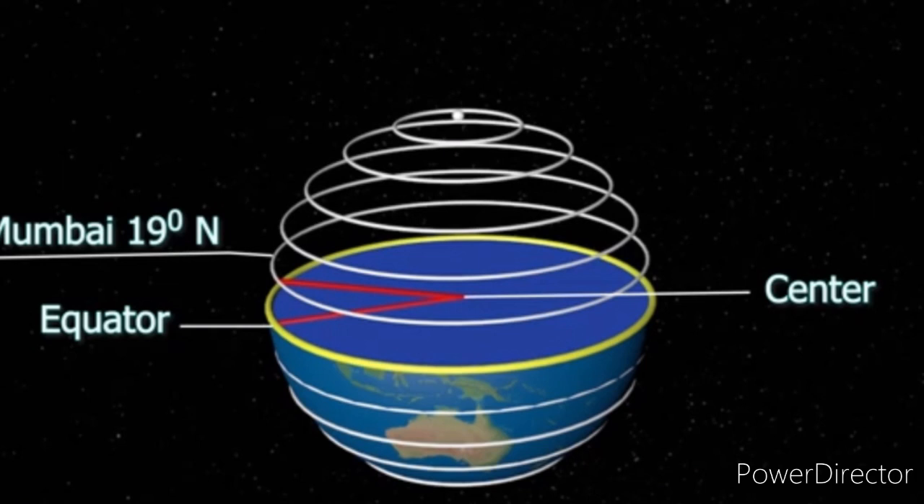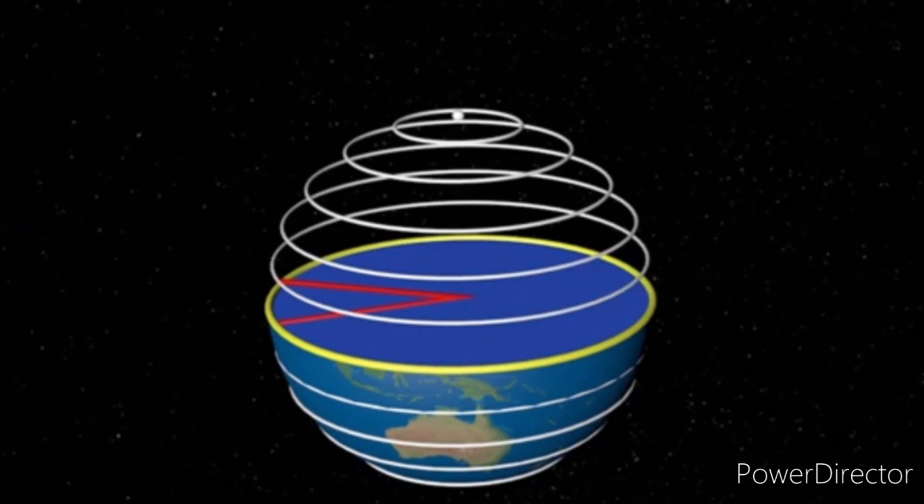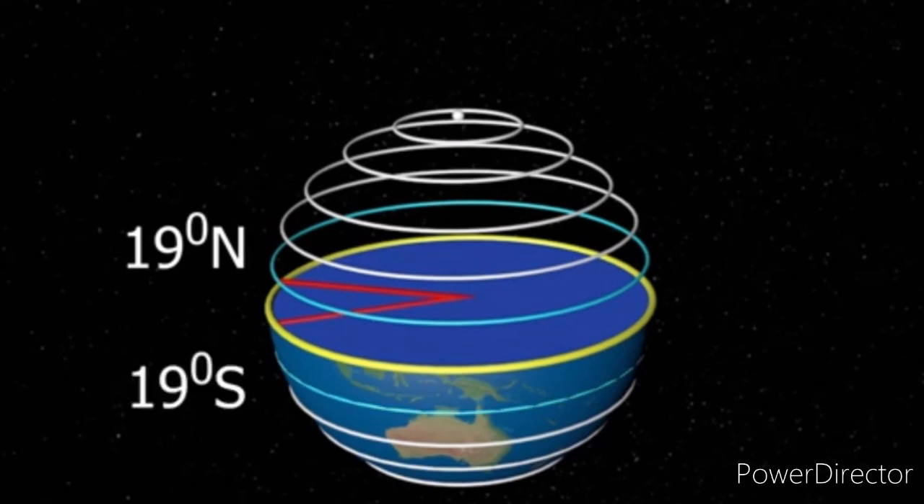Another angle of 19 degrees can be measured south of the equator. So, there are two 19 degrees, one in the north and the other in the south. So, this parallel of latitude is 19 degree north latitude. Now, any place or point on this parallel of latitude would form an angle of 19 degrees at the center, and every parallel of latitude is a circle.